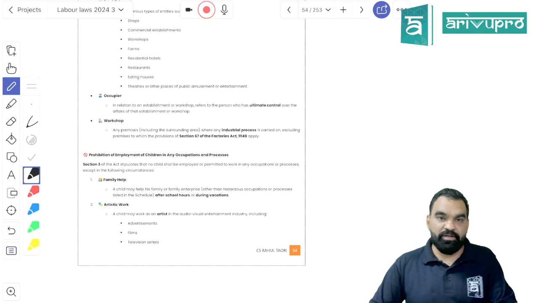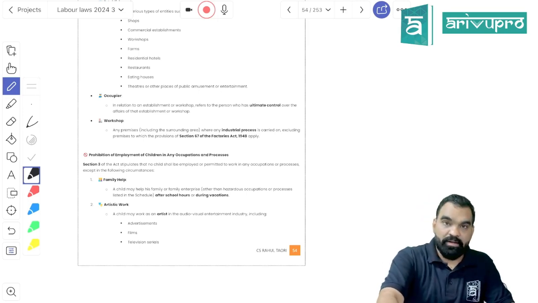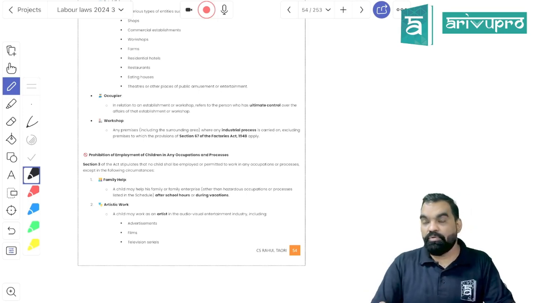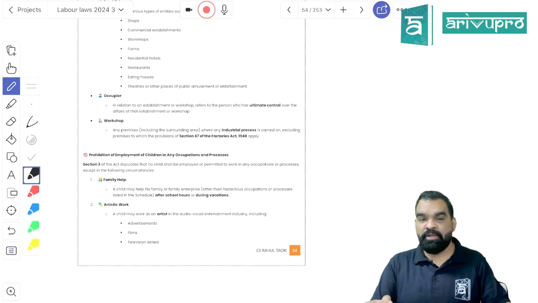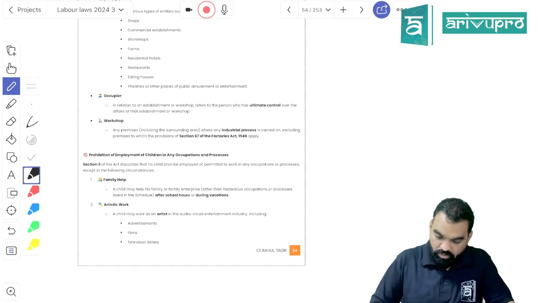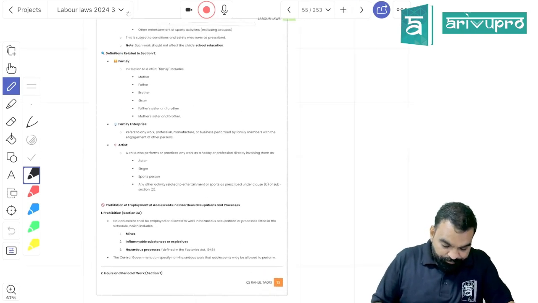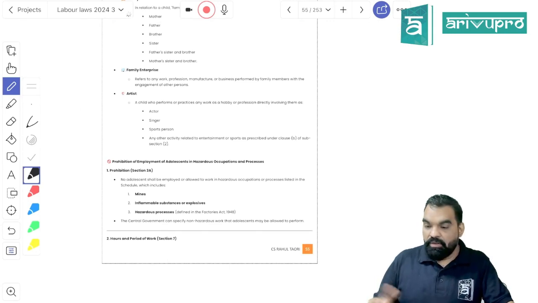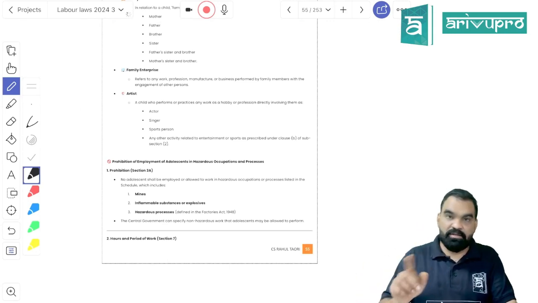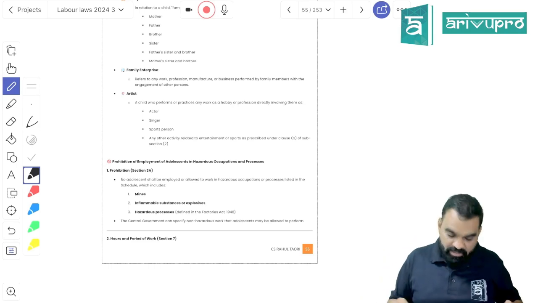The most important part over here is, when it comes to a child, according to section 3, it is clearly stated that a child can get into any art related work, means in ad films, or in movies, or in serials they can work, or they can work in their family businesses, but whatever they are doing, it should not impact their education adversely at all, okay? They can do it after school hours or during holidays, okay? That is section 3A, and they are not allowed to work other than these two segments, artistic work or family related business handling, okay?